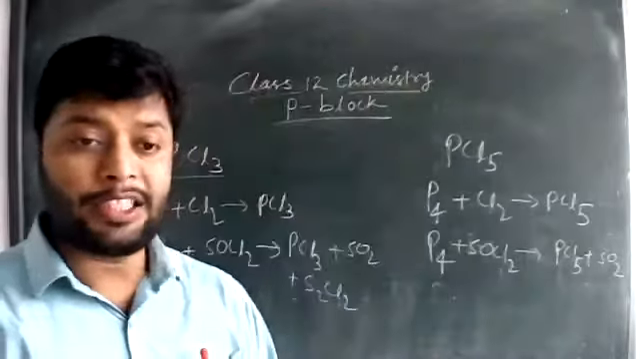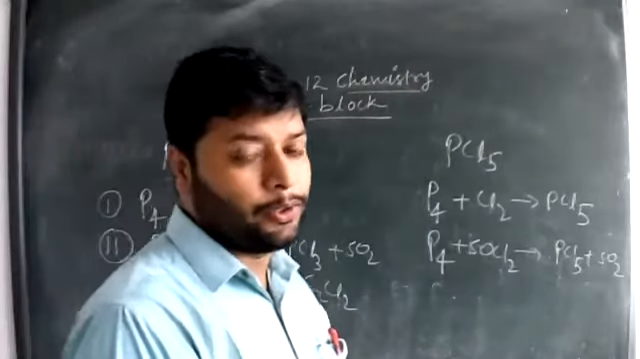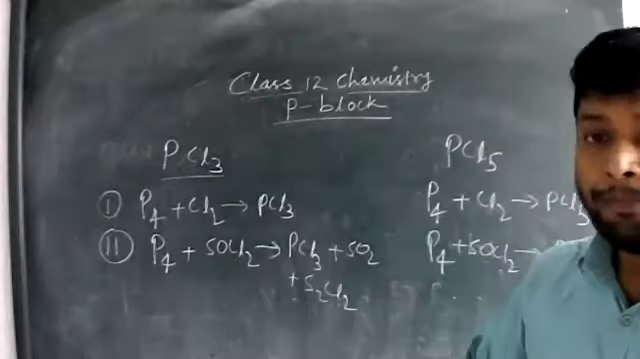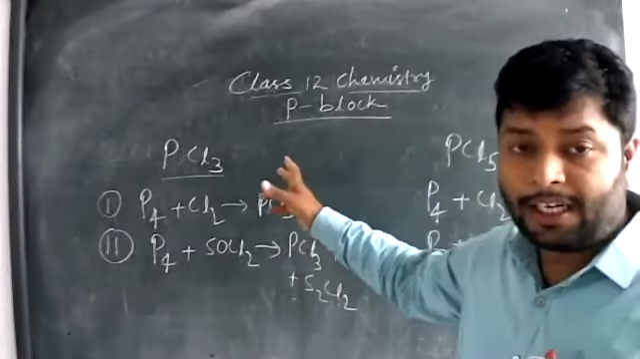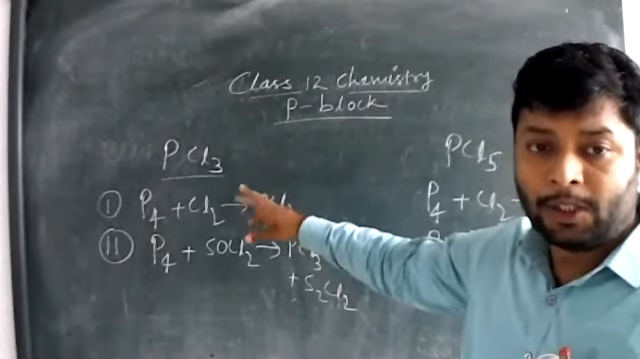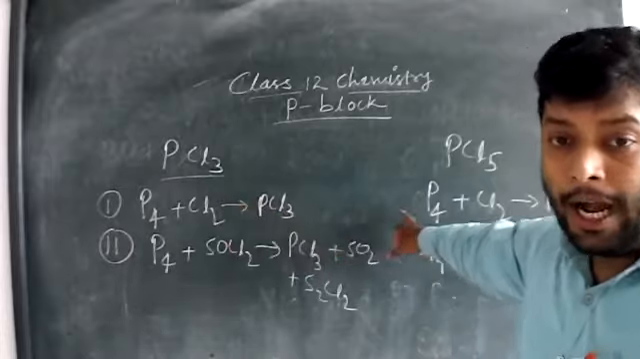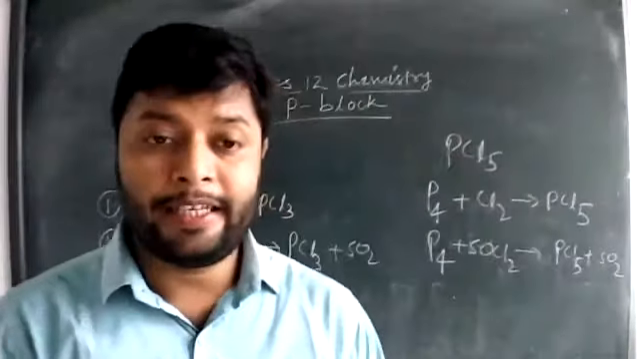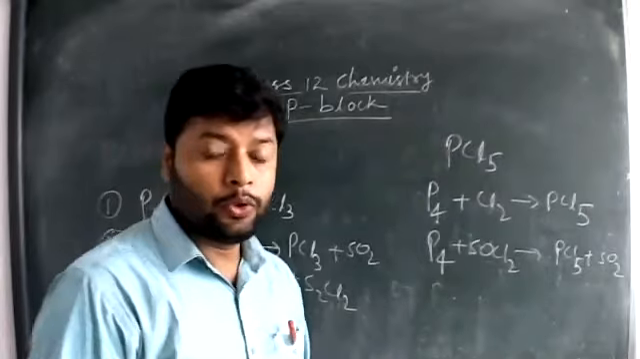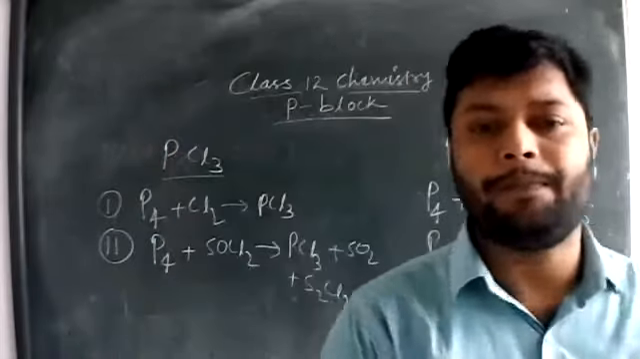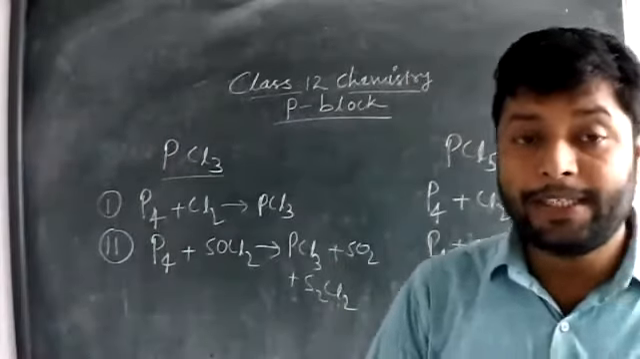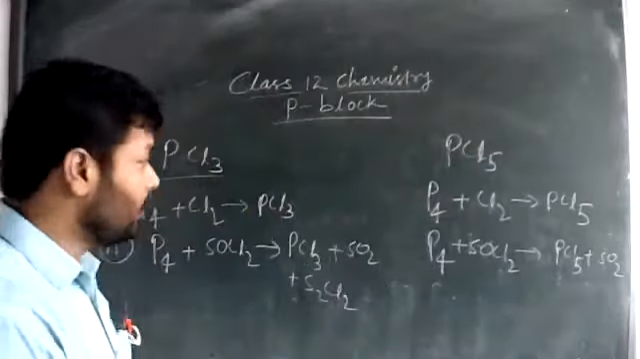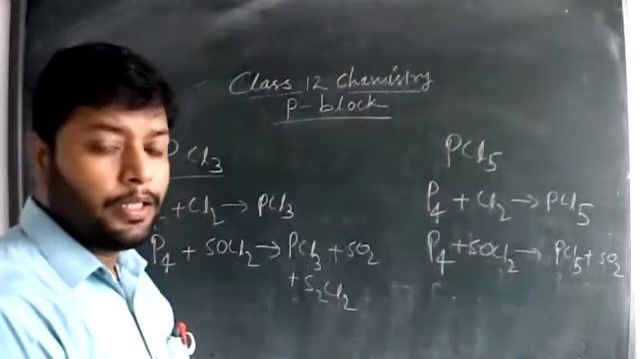These are the methods of preparation given in the NCERT books, and that is only what is important. You have to focus on the first: how red phosphorus reacts with a limited supply and an excess supply of chlorine. That is one of the methods given in the NCERT to produce PCl3 and PCl5.